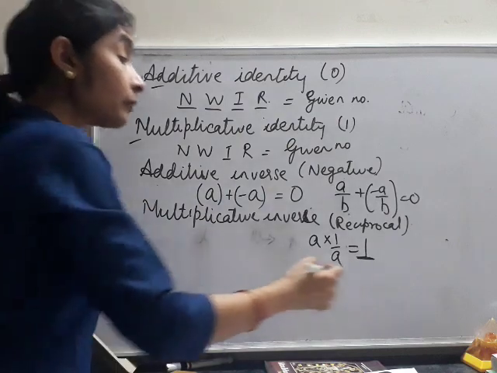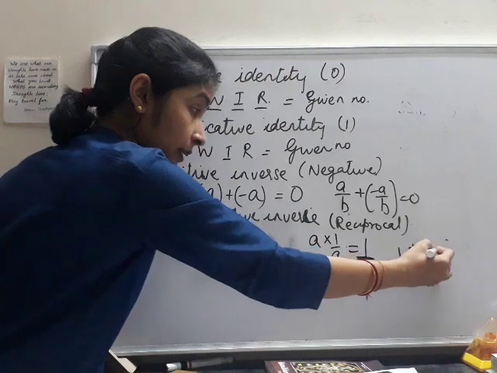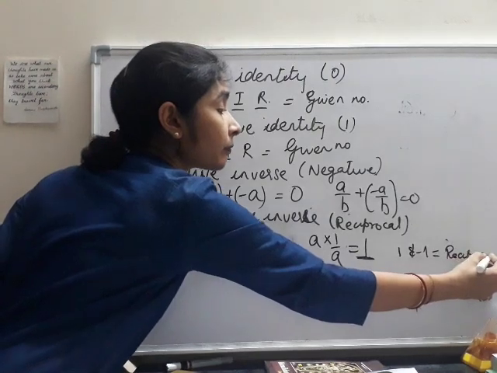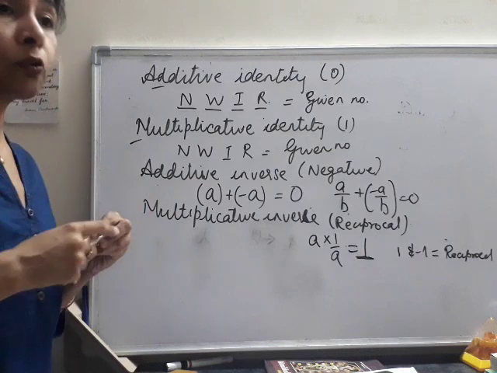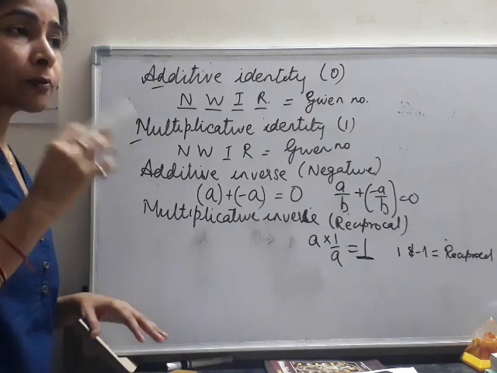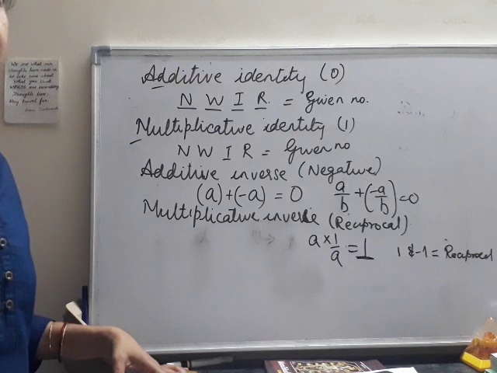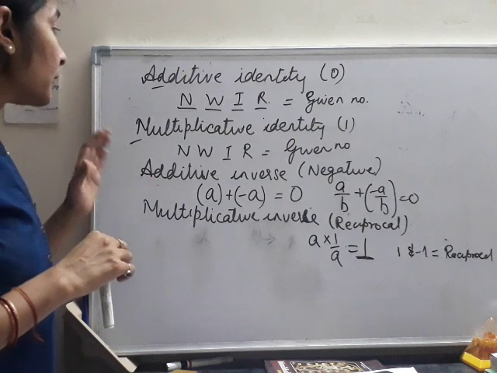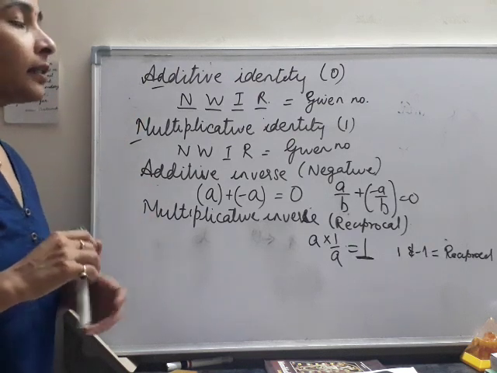And one more thing: 1 and minus 1 are always equal to their reciprocals. When you try it, you will find that both of them are equal. If we write the reciprocal of minus 1, it will be 1 upon minus 1, so the whole fraction will be minus 1, and in case of positive 1 also it is the same. So these were the few identities: additive identity, multiplicative identity, additive inverse, and multiplicative inverse.